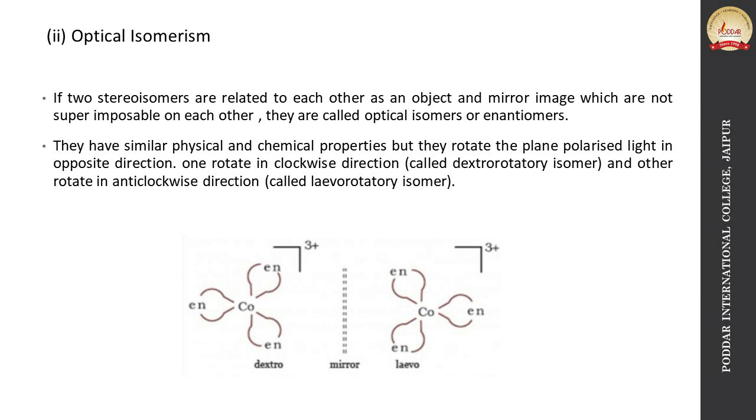The example which I have shown on the slide explains that these two isomers, dextro and levorotatory, are mirror images of each other, but they rotate the plane polarized light in opposite directions.